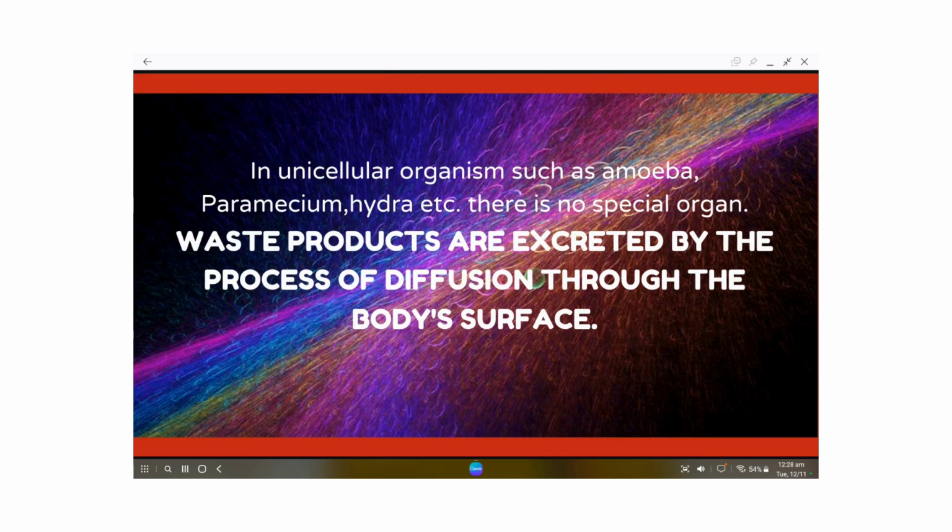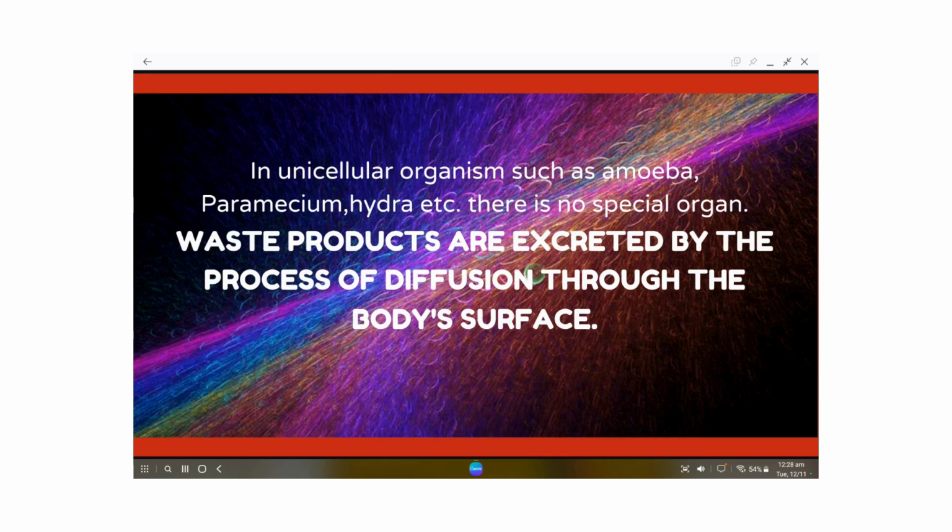If we talk about lower animals, a number of animals, microscopic organisms, are unicellular, such as amoeba, paramecium, hydra, etc. They do not have a special excretory organ. That's why the removal of waste from their body is done through the body surface by the process of diffusion. Mostly these organisms release the waste in the form of ammonia.